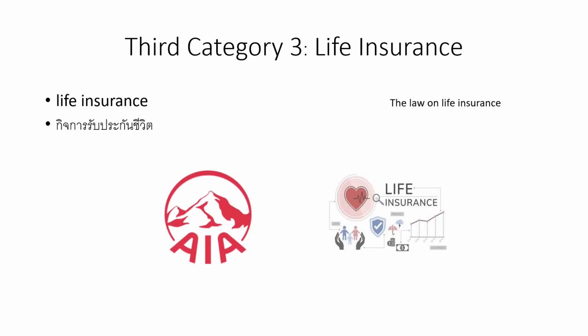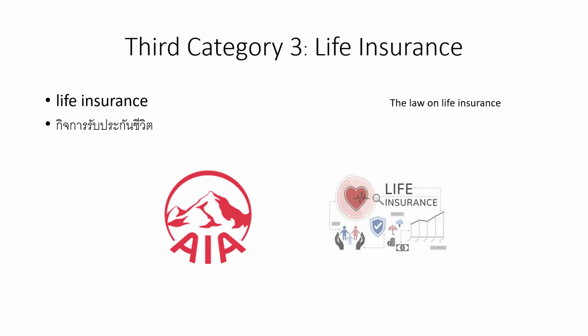The third category is the life insurance business. Just the life insurance, not other types of insurance. Life insurance has a specific or special law that regulates this business. This means that in order to operate banking, finance or life insurance business, you need to get a license from the government authority that supervises the particular industry.